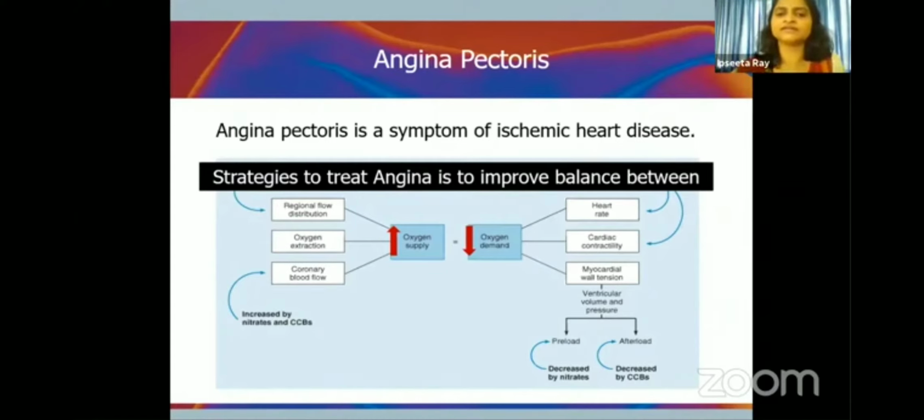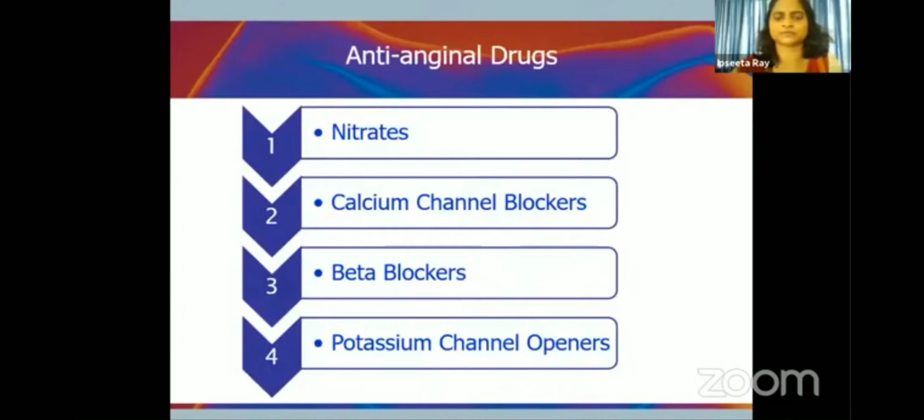Therefore, anti-anginal drugs will either reduce the oxygen demand or increase the oxygen supply, and therefore will be useful in angina pectoris. Now coming to the classification of the drugs used in angina. There are 4 important classes: nitrates, calcium channel blockers, beta blockers, and potassium channel openers.